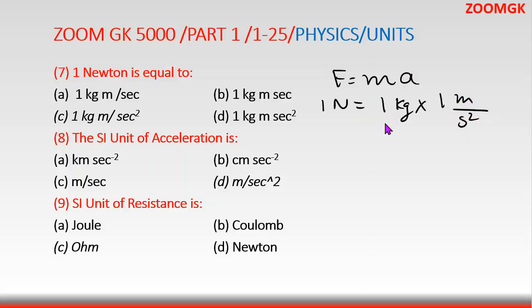So 1 Newton will be equal to 1 kilogram meter per second square. So this is the answer.